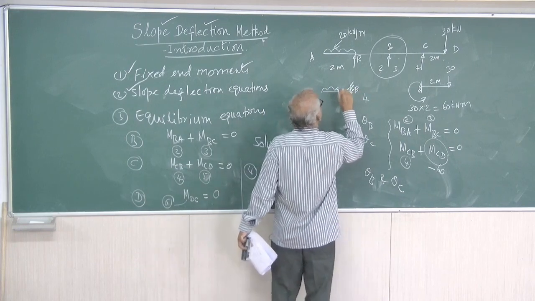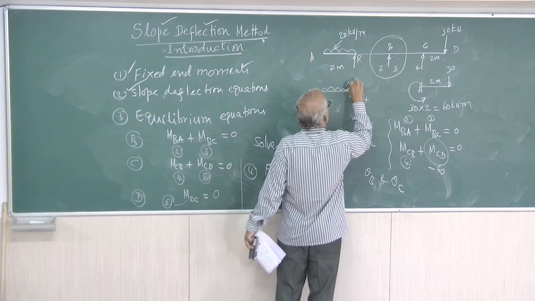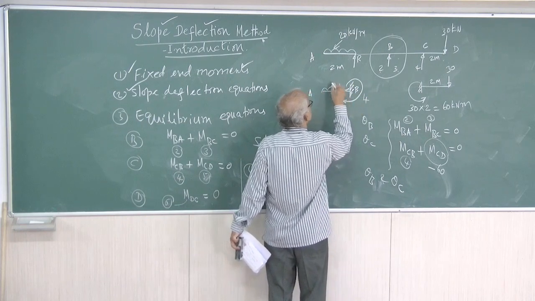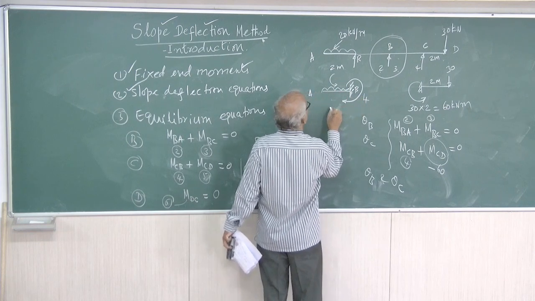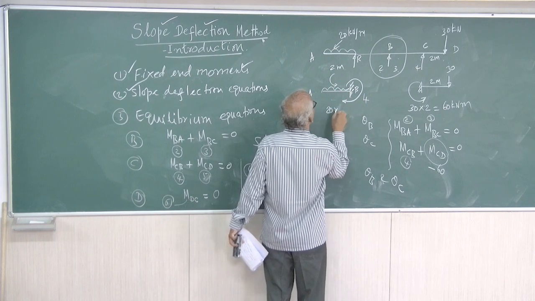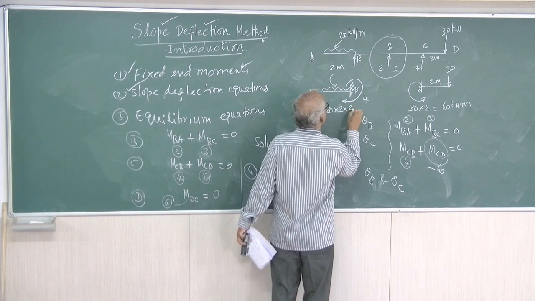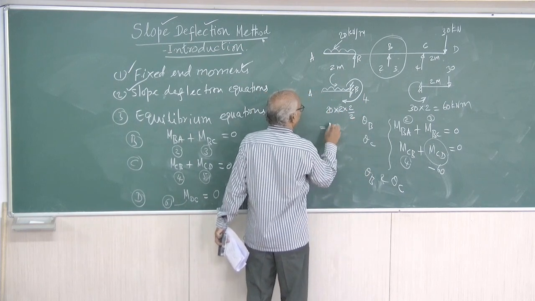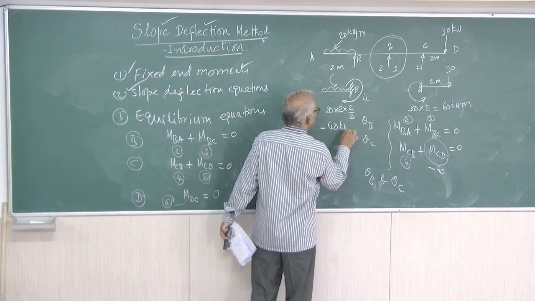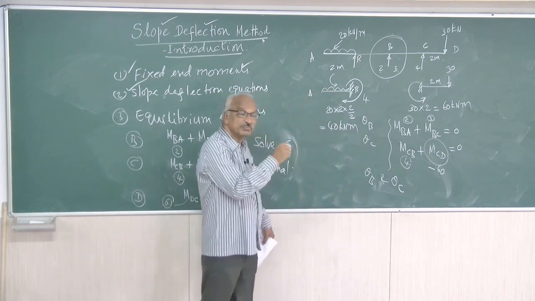So the moment that is developed here will be clockwise, because the load will cause an anti-clockwise moment. So the support moment will be clockwise, whose value equals 20 into 2 into 2 by 2, WL square by 2. So that will be equal to 40 kilonewton meter, and this value will be plus.